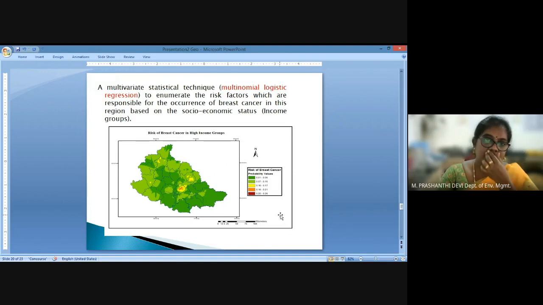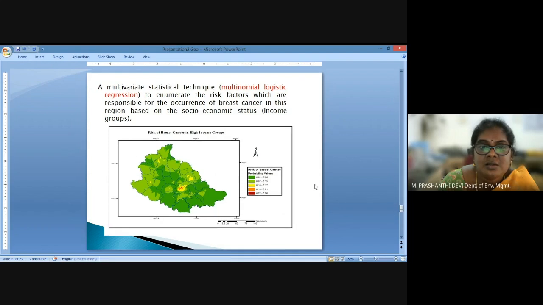So this is again another study where breast cancer incidences among high income group population were examined. The study was conducted for the Mysore region based on the socio-economic status of the population, and how socio-economic status plays a very important role in the occurrence of breast cancer among women, especially high income group women in the region.